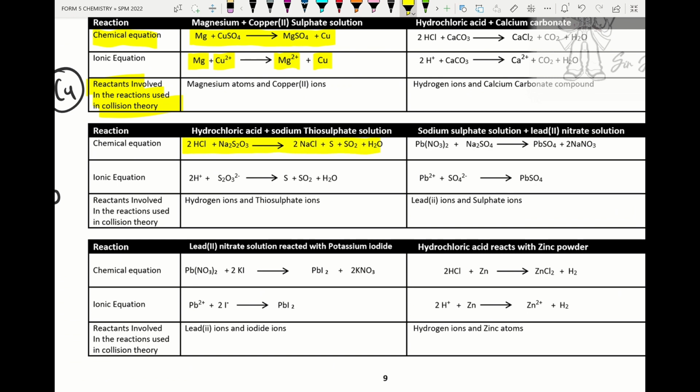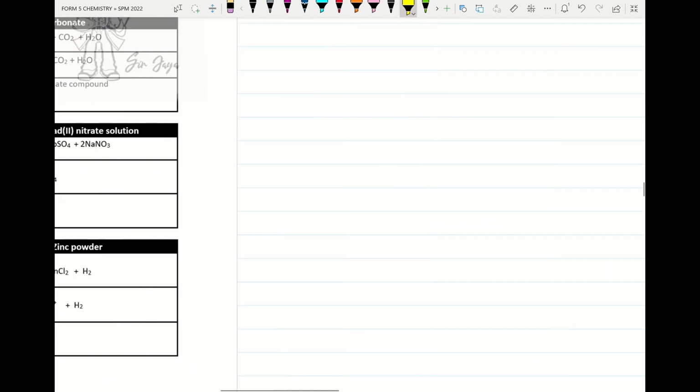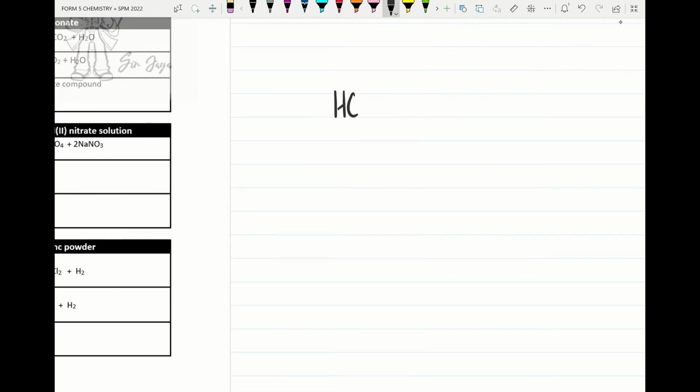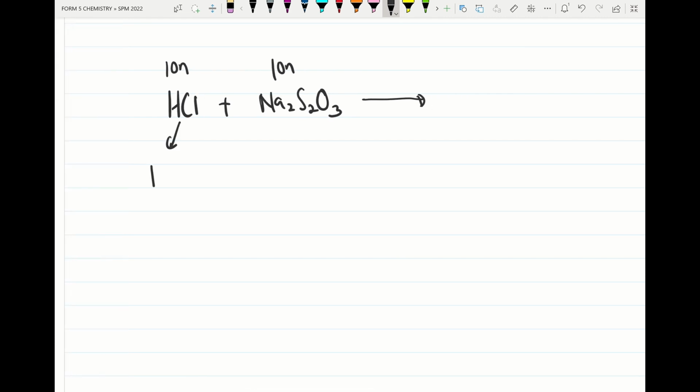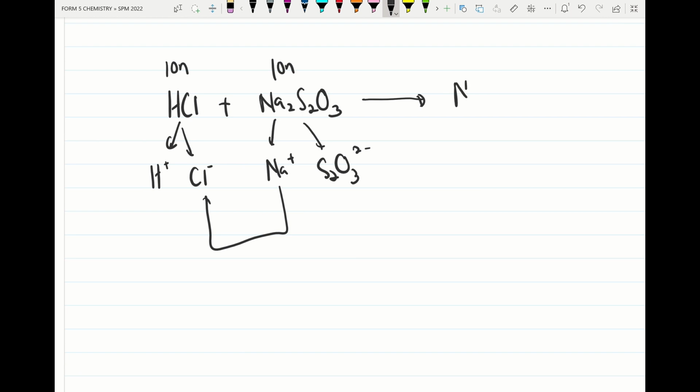Alright, hydrochloric acid reacts with sodium thiosulfate. I try to do it here. So hydrochloric acid, please remember acid ionizes in water to produce ions. Which ion? Hydrogen ion. It reacts with sodium thiosulfate, a soluble salt, so it exists as ion. So we take out the ions: hydrogen ion, chloride ion, sodium ion, and thiosulfate ion. During the chemical reaction, sodium joins with chloride, so we will get sodium chloride. And this one joins, we will get thiosulfuric acid.